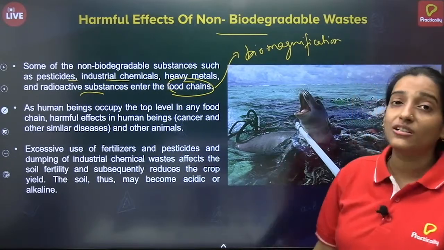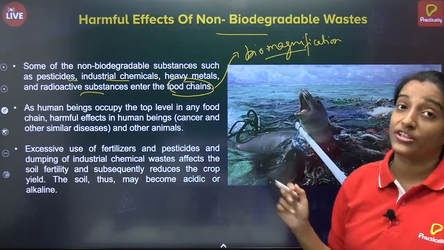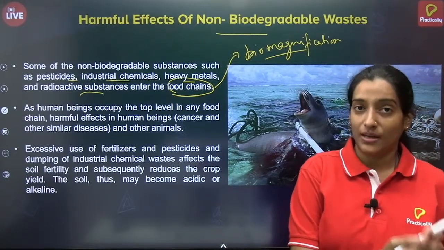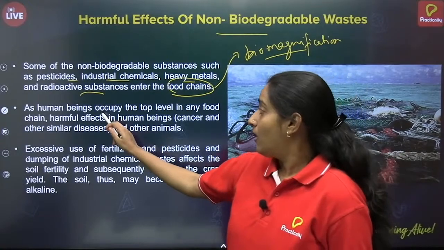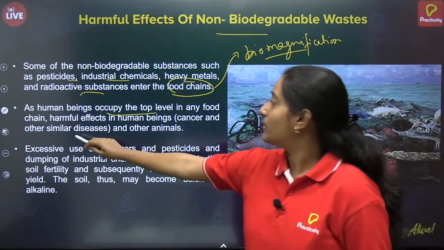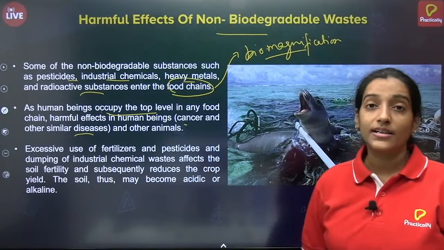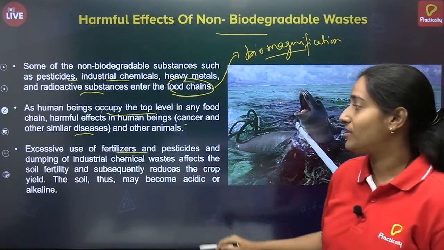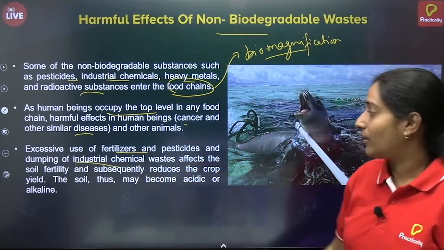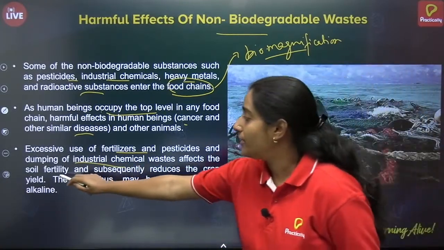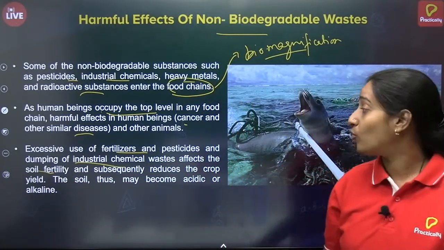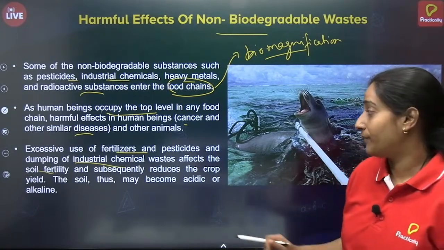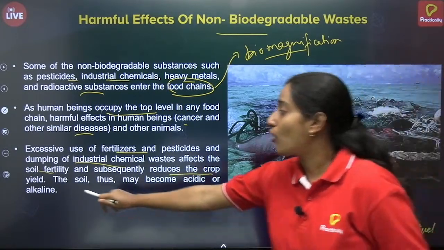So it will enter the food chain and lead to biomagnification, and biomagnification will again harm us by giving us some sort of diseases. Diseases like cancer can occur due to biomagnification. Then excess use of fertilizers and pesticides, and dumping of industrial chemicals, will affect the soil fertility. As we have talked about, if more chemicals are present in the soil, it will reduce the fertility of soil. Subsequently, it will reduce the crop yield.